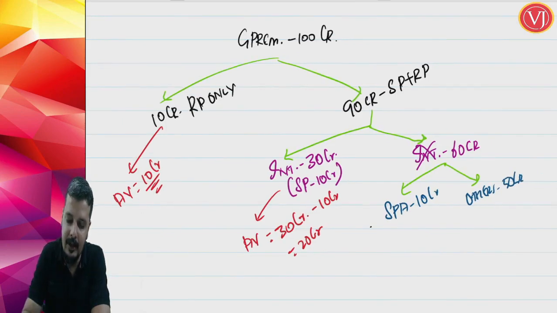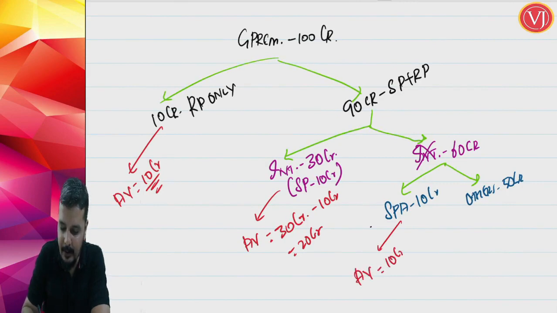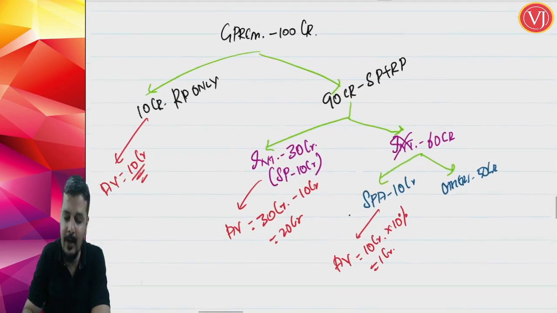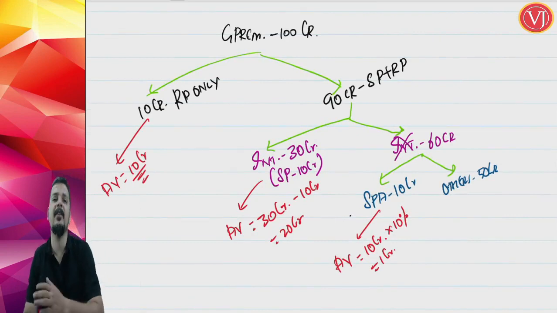So for a single premium annuity policy, friends, assessable value will be equal to 10 crores multiplied by 10 percentage, which is 1 crore. For other than single premium annuity policy, which means that you are going to pay premium